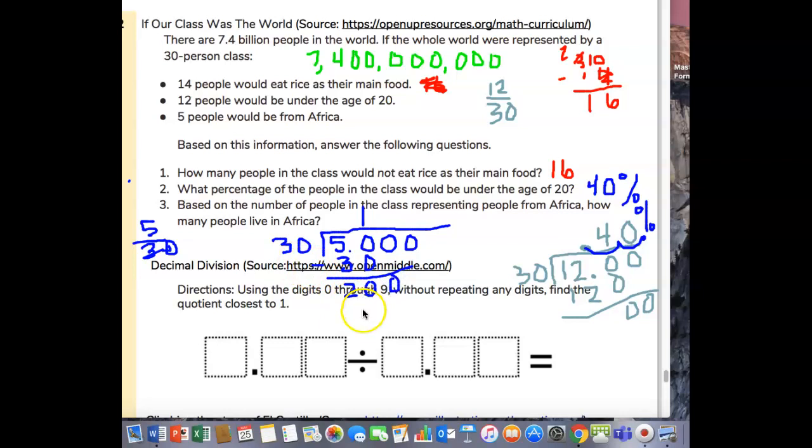How many 30s are in 20? Well, there's around 6 3s in 20. So how many 30s are in 200? We're going to say 6. So 6 times 30 is 180. You see that? 6 times 0 is 0, and 6 times 3 is 18.